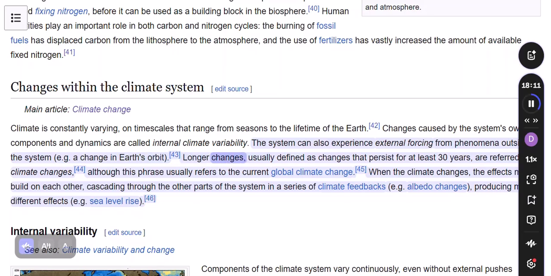Longer changes, usually defined as changes that persist for at least 30 years, are referred to as climate changes, although this phrase usually refers to the current global climate change. When the climate changes, the effects may build on each other, cascading through the other parts of the system. In a series of climate feedbacks, for example, albedo changes, producing many different effects, for example, sea level rise.